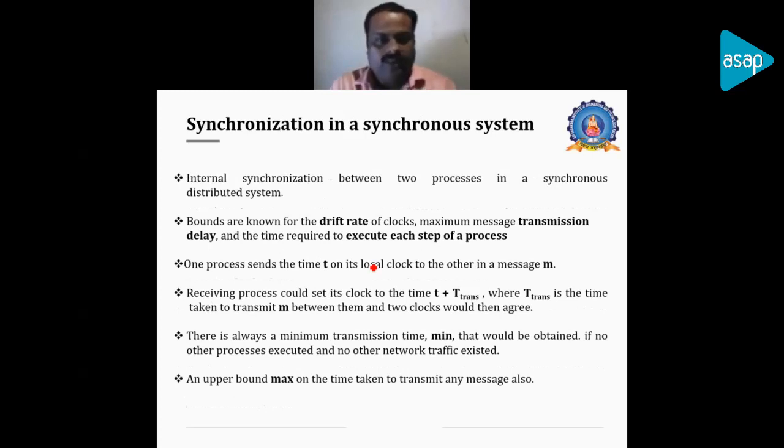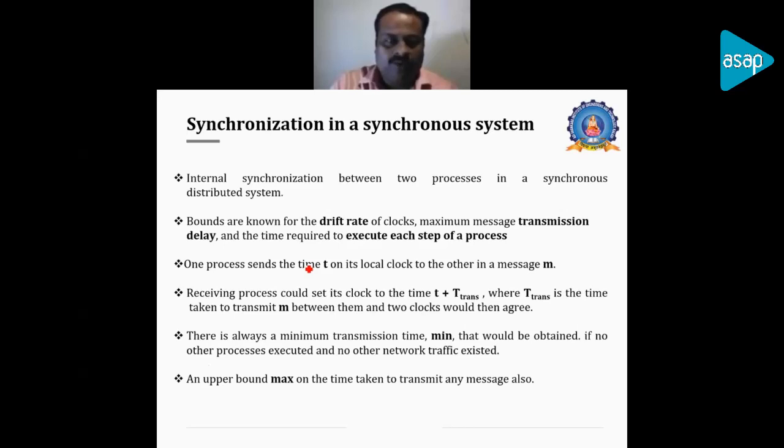Now, when you take the case of a scenario in a synchronous distributed system, we will be taking an example of two processes in a synchronous distributed system, and we'll also be talking about the maximum transmission delay between the two processes to update the time. Bounds are known for the drift rate of the clock, the maximum message transmission delay, and the time required to execute each step of the process. And here we will be taking one process sending a time t on its local clock to the other in a message m.